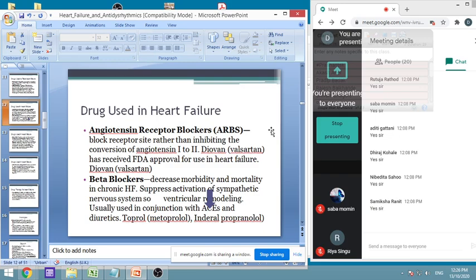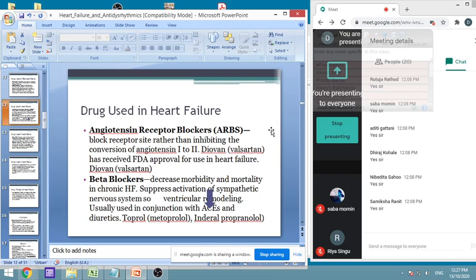What are these? These are again sartans. There are many sartans: candesartan, telmisartan, valsartan, etc. And out of that, valsartan is comparatively more preferable in heart failure than other sartans.